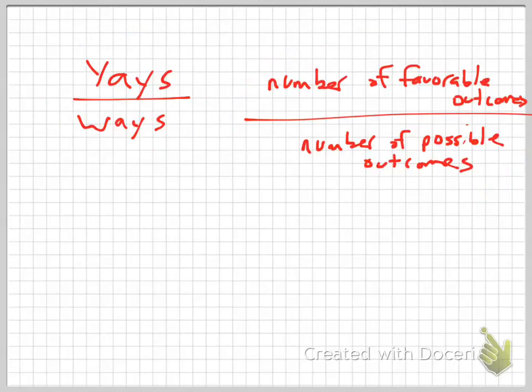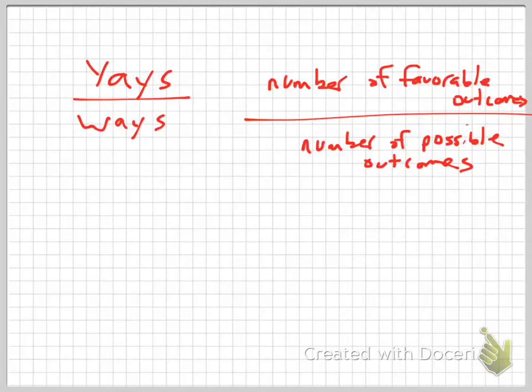What is a favorable outcome? If I said, what is the probability of me rolling an odd number? What would be a favorable outcome? I'm about to roll the dice. If I'm trying to see what is the probability of me rolling an odd, what is a favorable outcome?